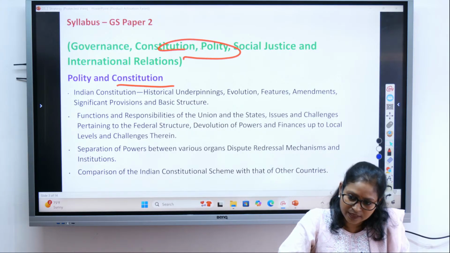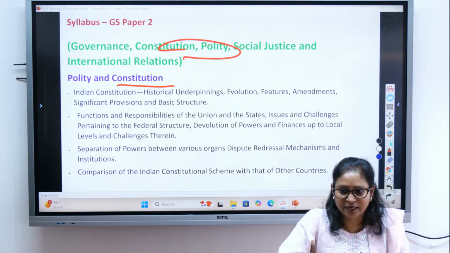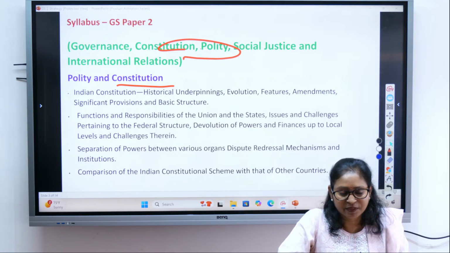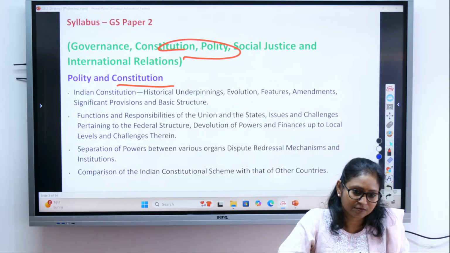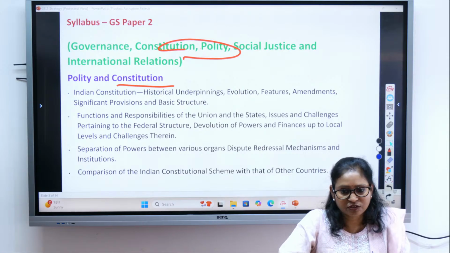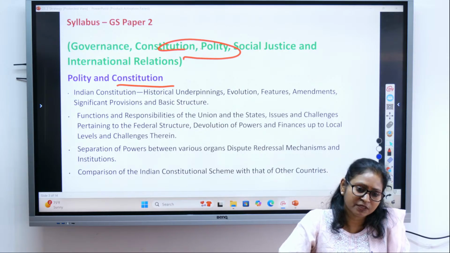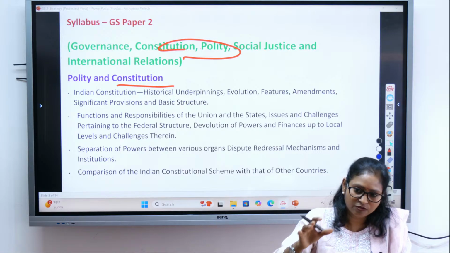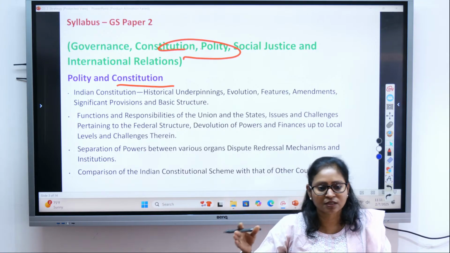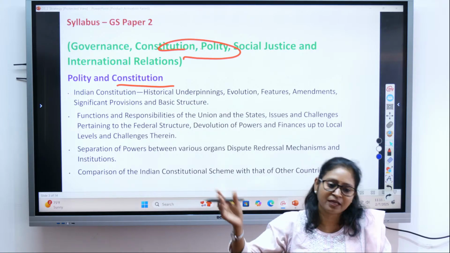But then there is also Article 74, which says that the president should abide by the advice of the Council of Ministers. So it is not the president who is taking the decision on his own; the president has to abide by the recommendation or advice of the Council of Ministers. So that shows that the president is the nominal executive. The real executive is the Council of Ministers headed by the Prime Minister.